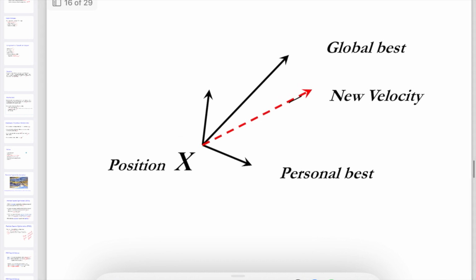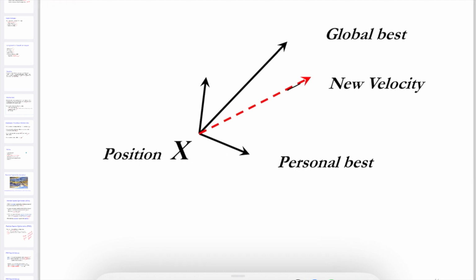Now we can see here, this is the position x when the birds are flying. This is the personal best and this is the global best, and the new velocity is like this. This is how particle swarm works. For example, if you see a flock of birds flying in this direction, usually in the evenings, this is how the birds fly.